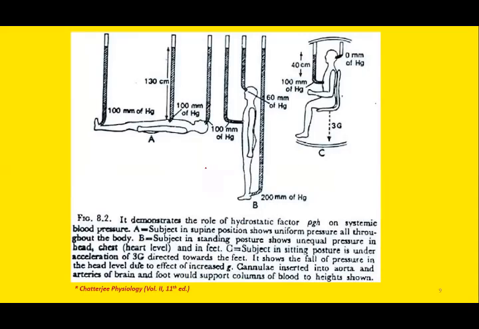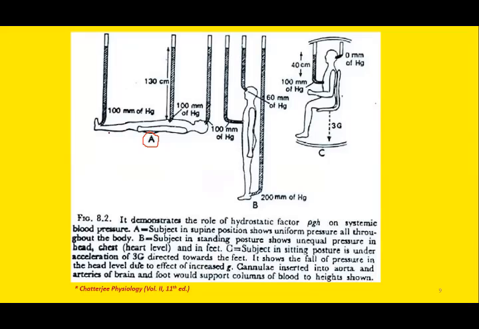Here you can see the effect of gravity or the G force on the hydrostatic pressure in our cardiovascular system. Let's focus on figure A first. Figure A shows the person lying in supine position, and there is uniform pressure all throughout the body.